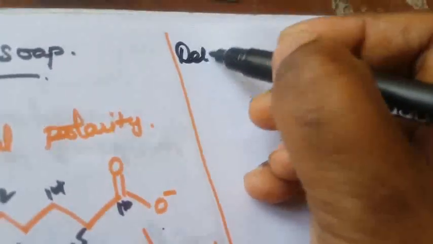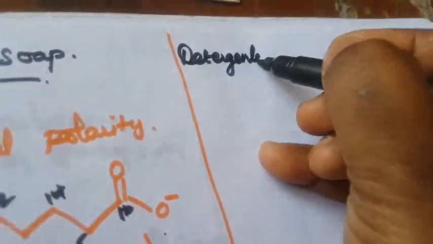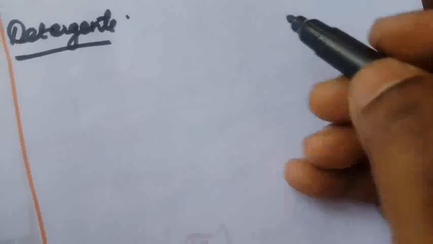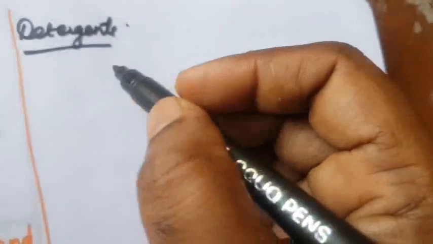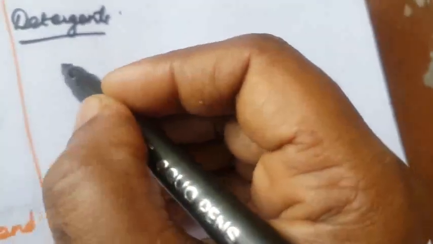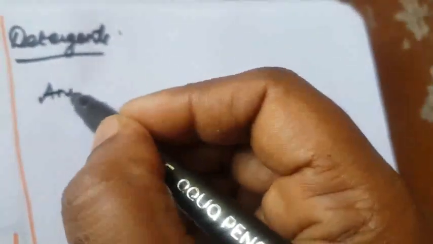We already know what is meant by detergent. Detergent is also a formulated product containing the sodium salt of alkyl hydrogen sulfate. There are three types of detergent: anionic detergent, cationic detergent and non-ionic detergent.